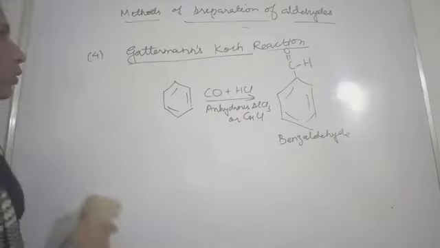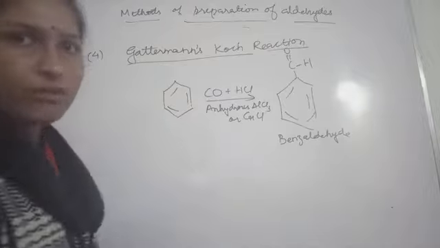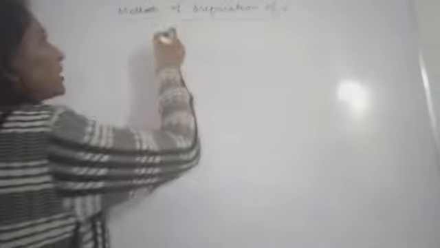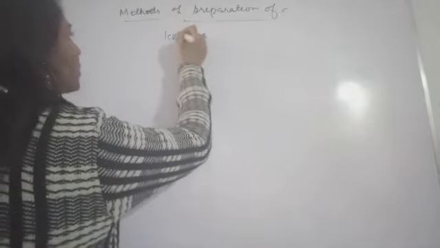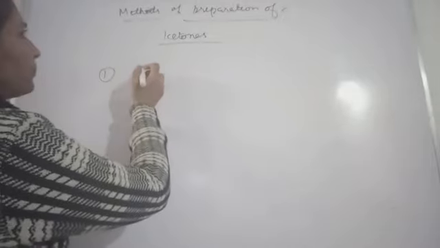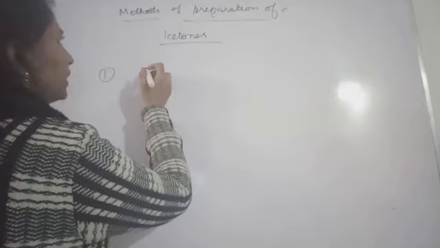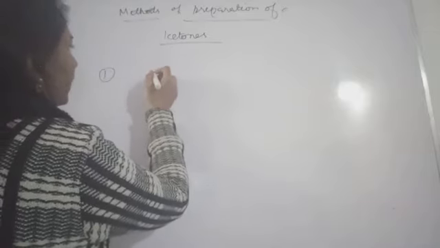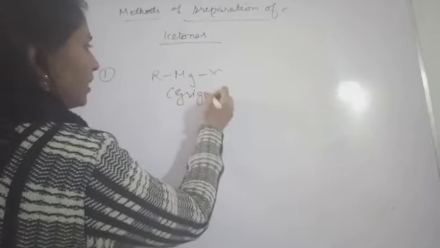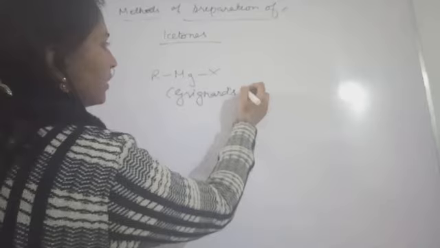Now we will talk about only the methods of preparation of ketones. Okay, so hope you noted down. Next. So this was the methods of preparation of aldehydes. Now we will talk about methods of preparation of only ketones. So first of all, in this case also, we are having RMgX. This is Grignard's reagent.